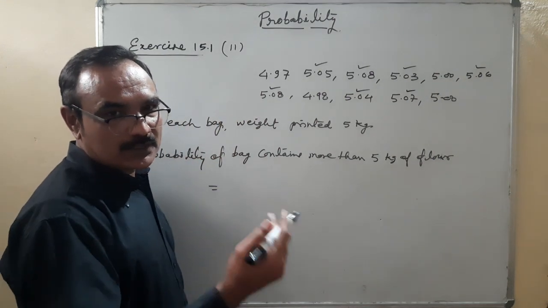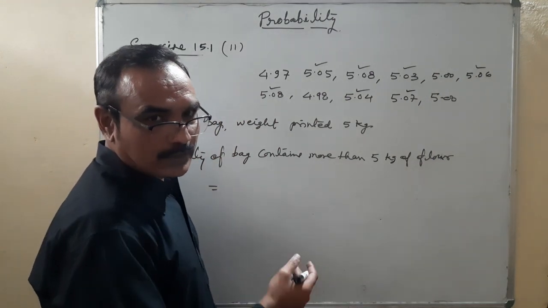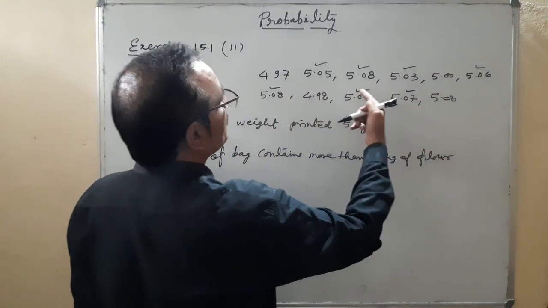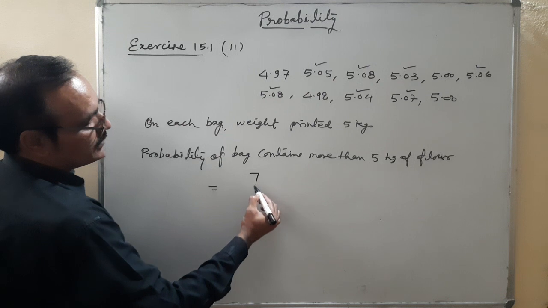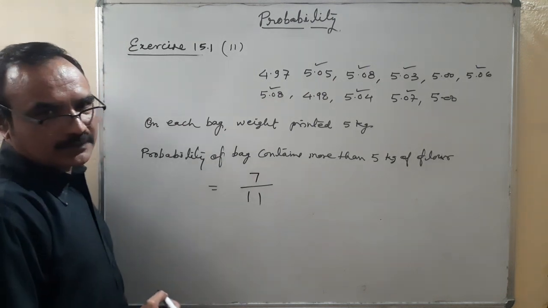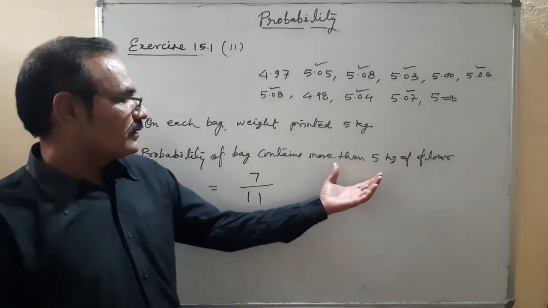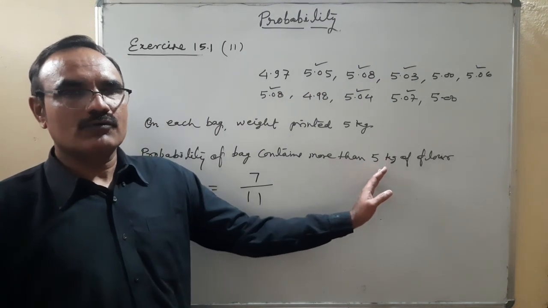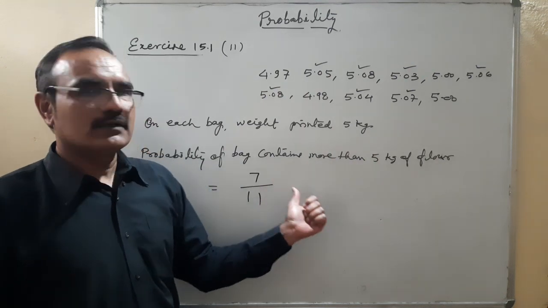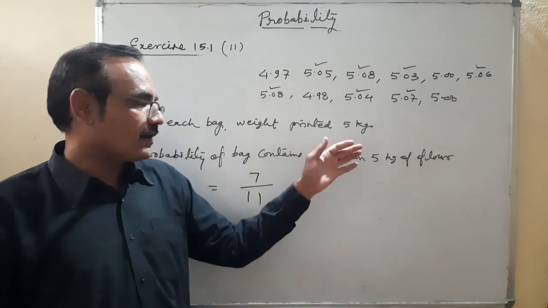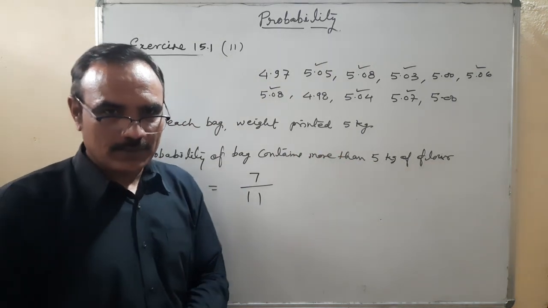More than 5 means something more than 5. So 1, 2, 3, 4, 5, 6, 7: 7 favorable outcomes. Total number of possible outcomes is 11. In the description we can write that the number of favorable outcomes is 7 and the total number of outcomes, that means total results, is 11. After that, use the formula and put in the values.